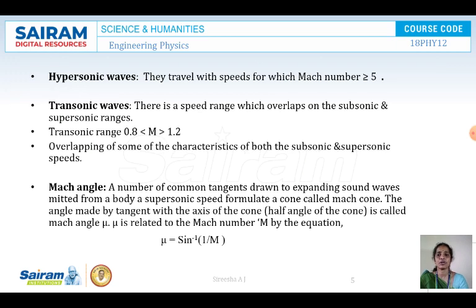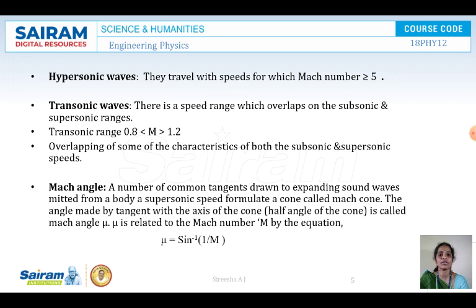Next is hypersonic speeds. What are hypersonic speeds? Hypersonic waves are waves that travel with speeds at which the Mach number is greater than or equal to 5. If the Mach number is greater than or equal to 5, such a speed is called a hypersonic speed, and the wave traveling with Mach number greater than or equal to 5 is called a hypersonic wave.